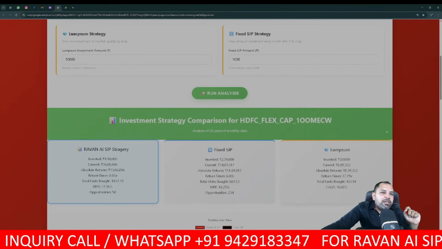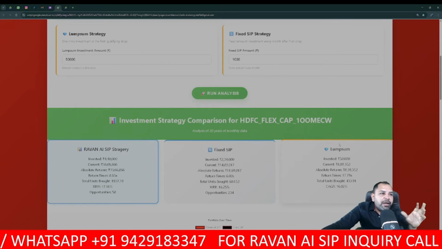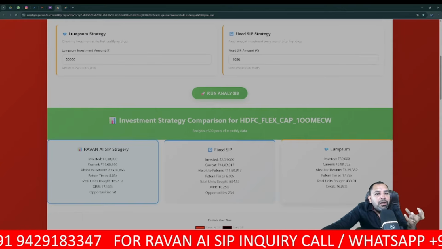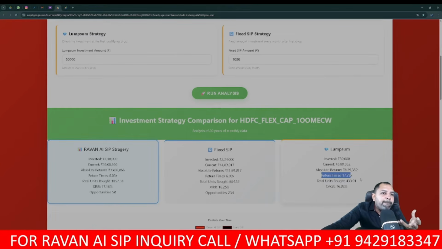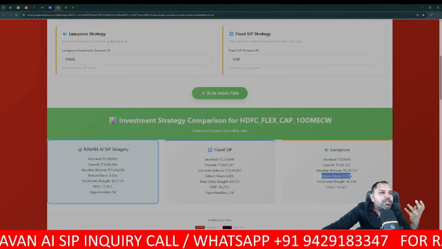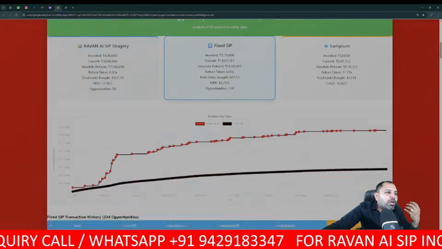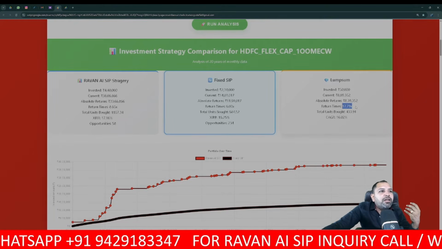Okay, and this is the lump sum part. If you have already invested a lump sum some years back, you can add that amount and check its total CAGR, how much it has given and how many times return it has made for you. So this is just an example. If you had invested 5,000 in HDFC in 2006, the current value would be 17x.